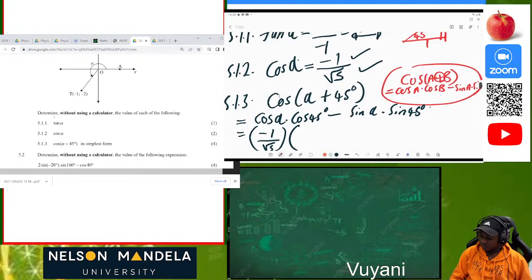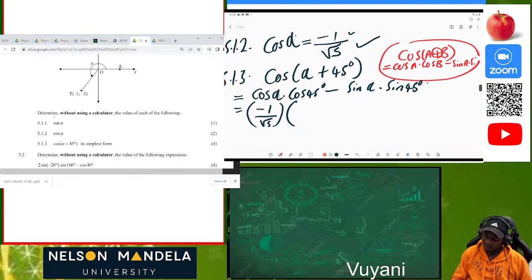So now what is cos of 45? Cos of 45 is the same as 1 over root 2. Where are you getting this? You are getting this from your special triangle. You didn't use your calculator. Bear in mind that if you use your calculator, you're going to have root 2 over 2. So the examiner or the person who's going to mark your script is going to know that this person used a calculator. So please follow the instruction. When you're not allowed to use your calculator, please don't use it so that you can get the correct answer and get full marks.